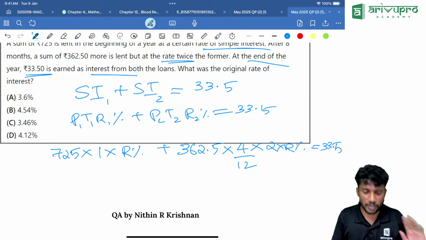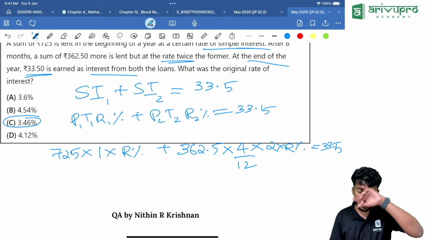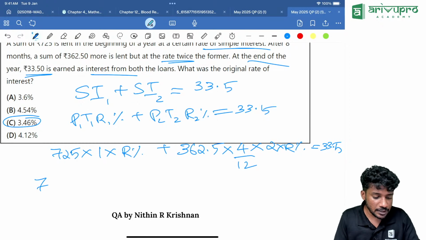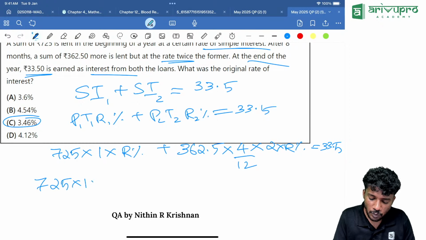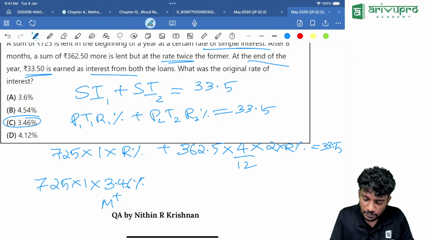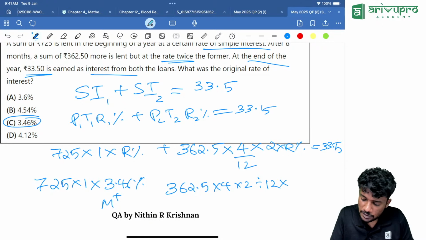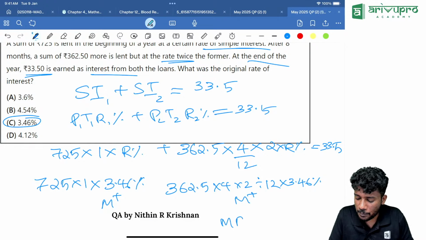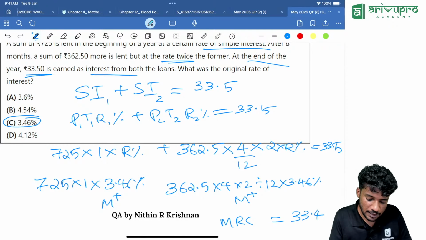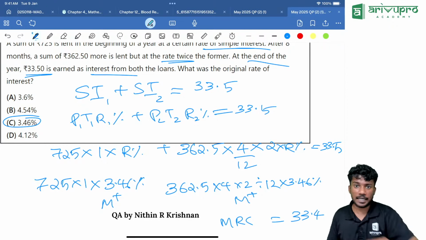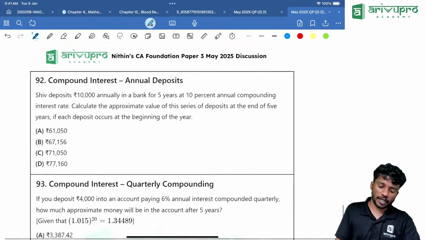Now the thing is, we need to check which of the options is giving us 33.5 on the right hand side. That option is right. So if you look into option C, take the calculator, clear the memory. 725 into 1 into 3.46 percentage. Click M plus. Then 362.5 into 4, then into 2 divided by 12, then into 3.46, then click percentage, click M plus, finally click MRC. You will get something like 33.45. Option C is the answer, which is approximately equal to our right hand side.